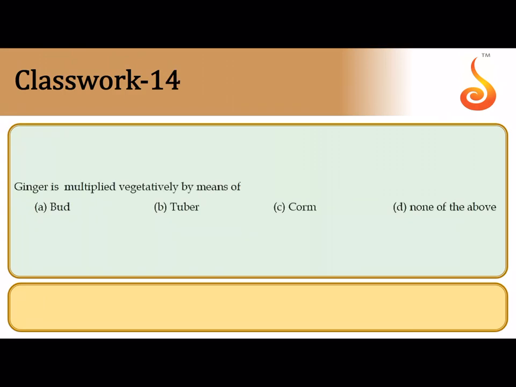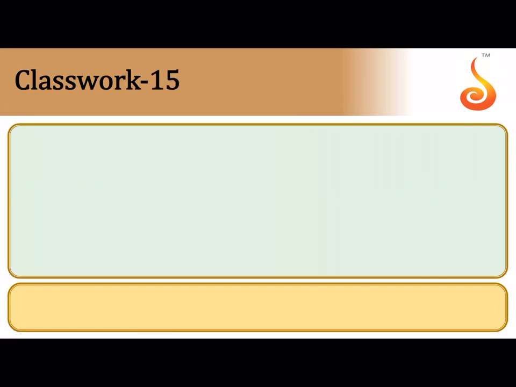Ginger is multiplied by, now ginger, as you all know, ginger is an underground stem. The ginger that we consume is referred to as rhizome. So here in the given options, none of them is mentioned as rhizome. So obviously the correct answer would be none of the above. So please remember, ginger is an example for a vegetative propagule that is referred to as rhizome.